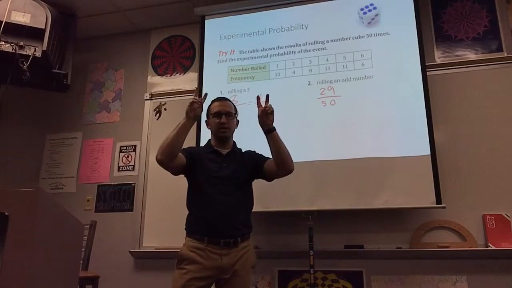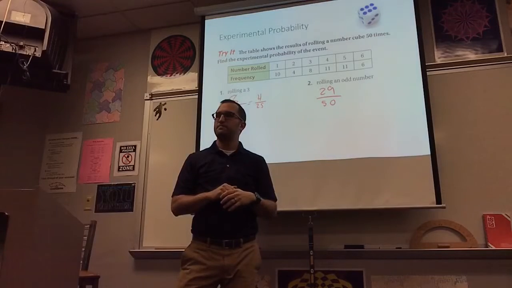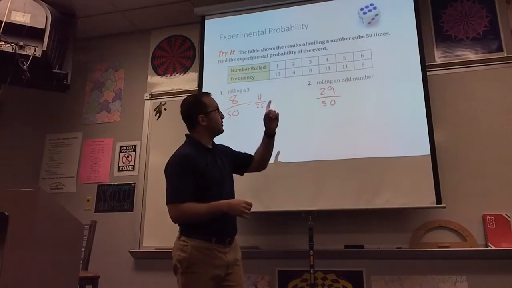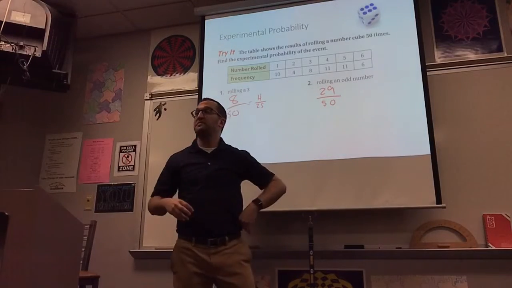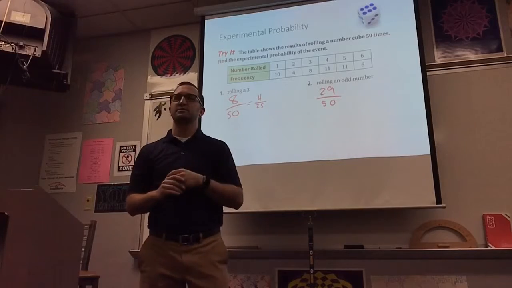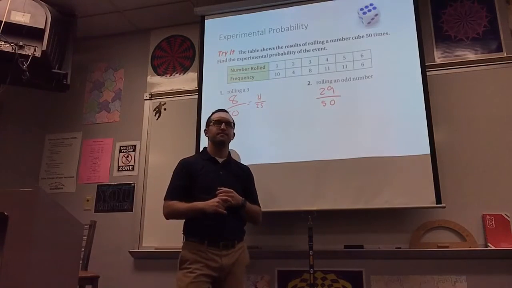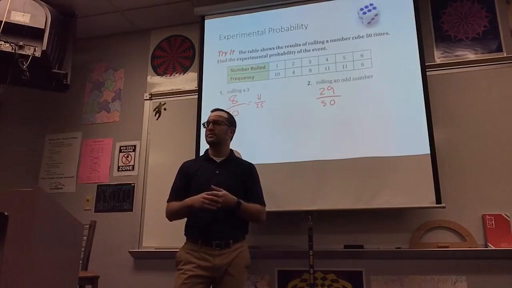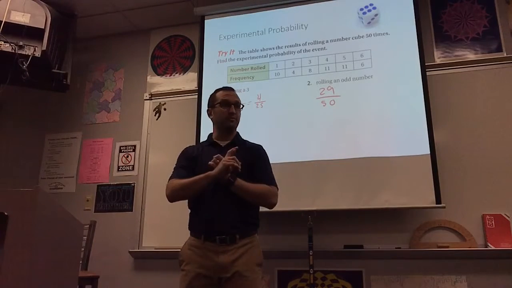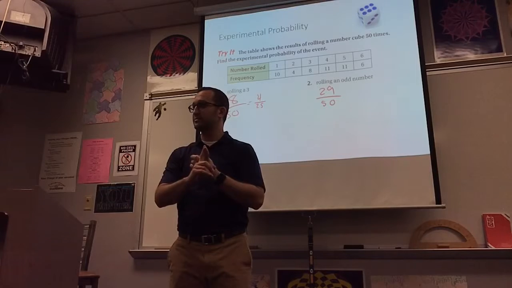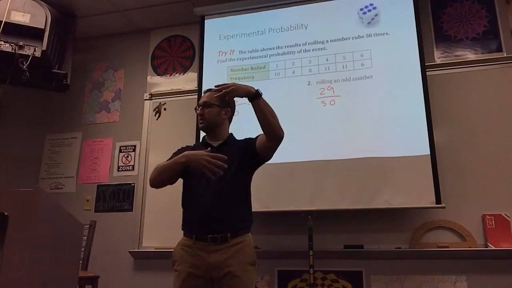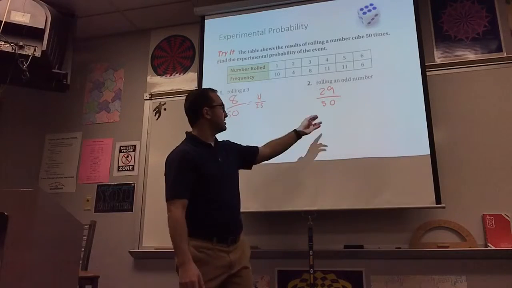Or less than it should have? What do I mean by should have? If we roll a dice 50 times, how many times should it land on an odd number? Why 25? Because that's half, right? Isn't the probability of rolling an odd number 3 out of 6? 1, 3, and 5. Those are 3 out of the 6 possibilities, right? So shouldn't it be 25%?